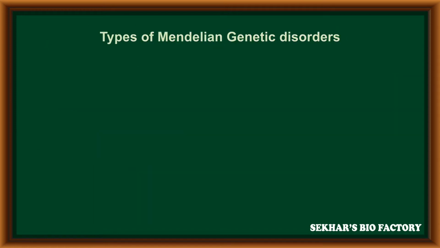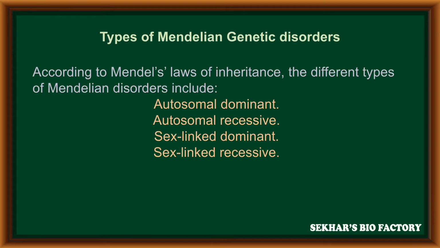The types of Mendelian genetic disorders. According to Mendel's laws of inheritance, the different types of Mendelian disorders include: the first one is autosomal dominant, the second one is autosomal recessive, the third one is sex linked dominant, and the fourth one is sex linked recessive.